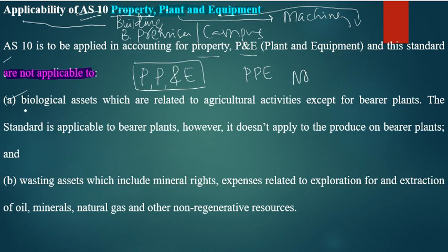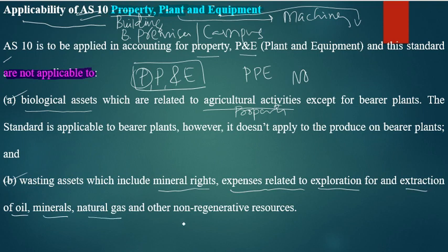So very simply, biological assets are related to agricultural activity. They are not taken as property, so AS 10 is not applicable here. Next, wasting assets, which include mineral rights, expenses of exploration and extraction, oil, minerals, natural gas and similar non-regenerative resources.